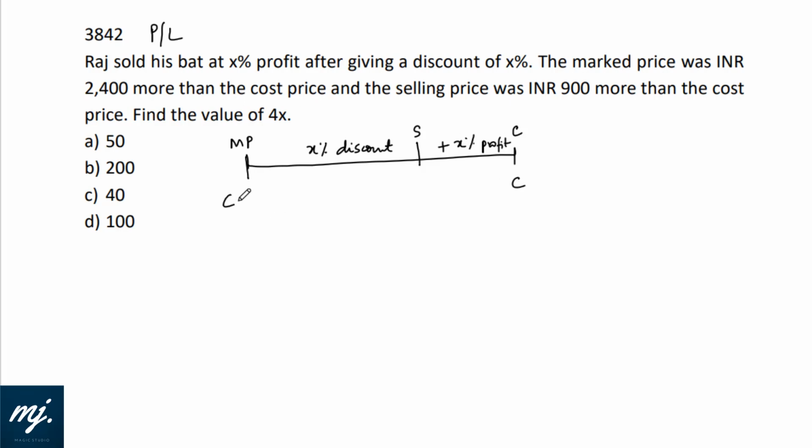The marked price was 2400 more than the cost price. If cost price is C, then marked price is C plus 2400. And the selling price was 900 more than the cost price. Selling price is C plus 900. So now we can frame two equations with this first relation and this second relation and find the value of X. We are looking for the value of 4X.